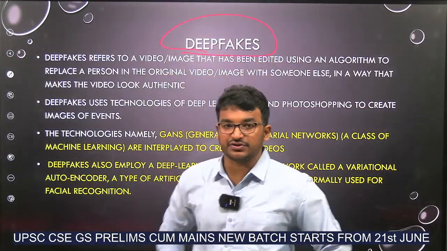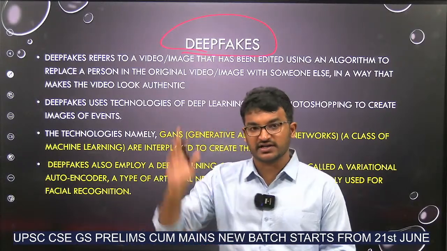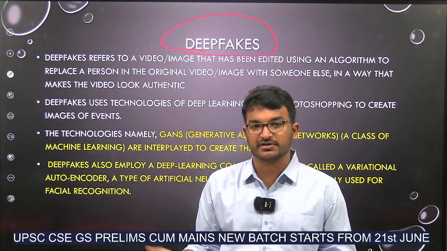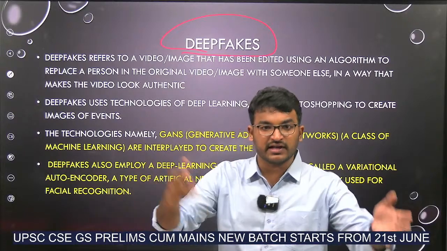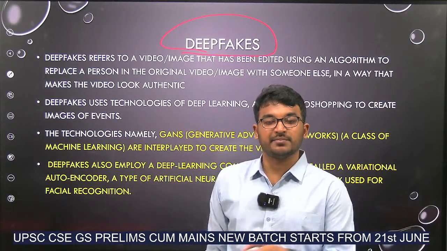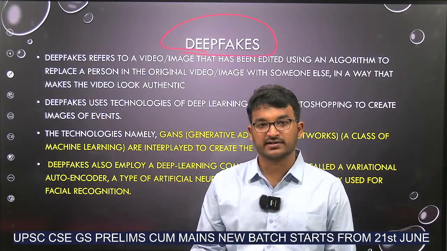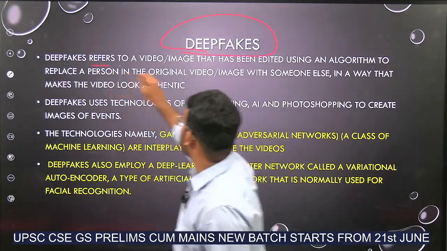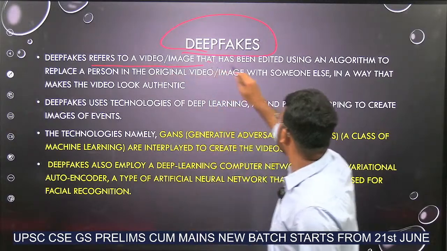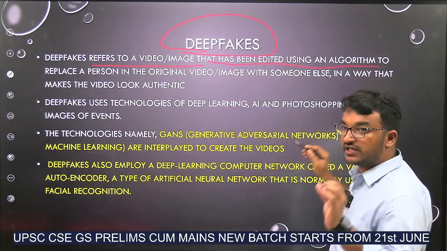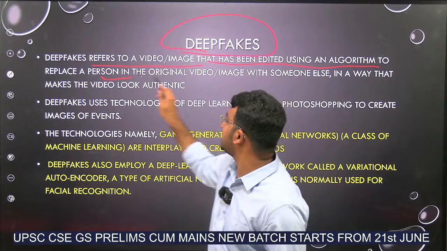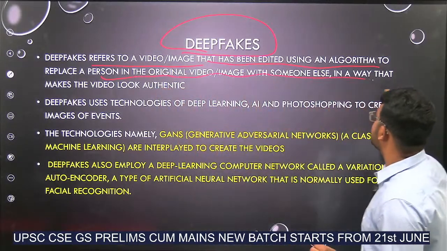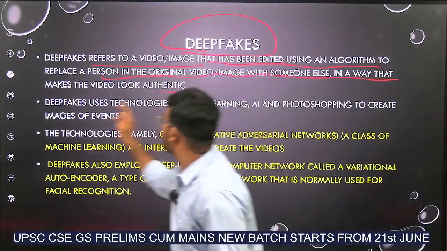Next, deepfakes. This is also highly in use. For example, Rashmika Mandana's deepfake video had become viral and all. Even in elections, Andhra Pradesh elections also, many deepfake videos have been circulated, right? Deepfake refers to a video or image that has been edited using an algorithm to replace a person in the original video or image with someone else in a way that makes the video look authentic.